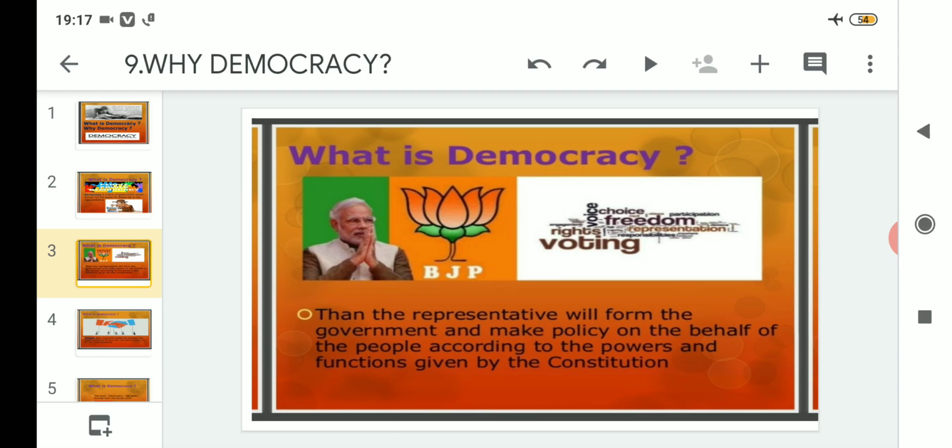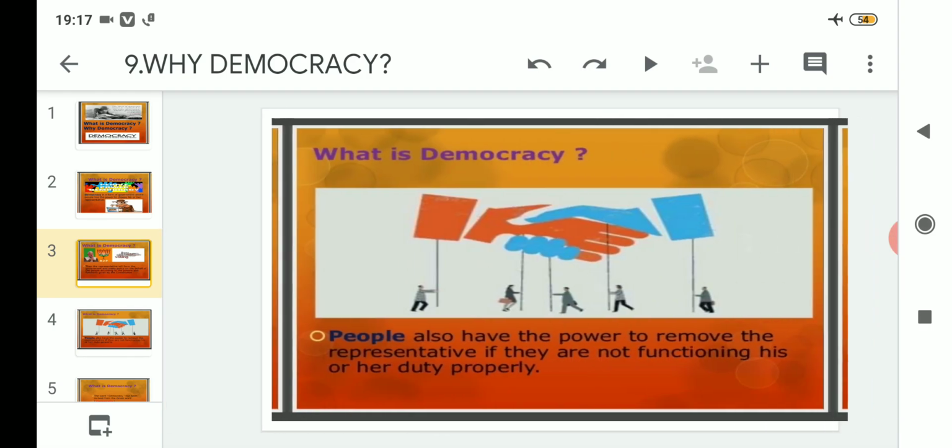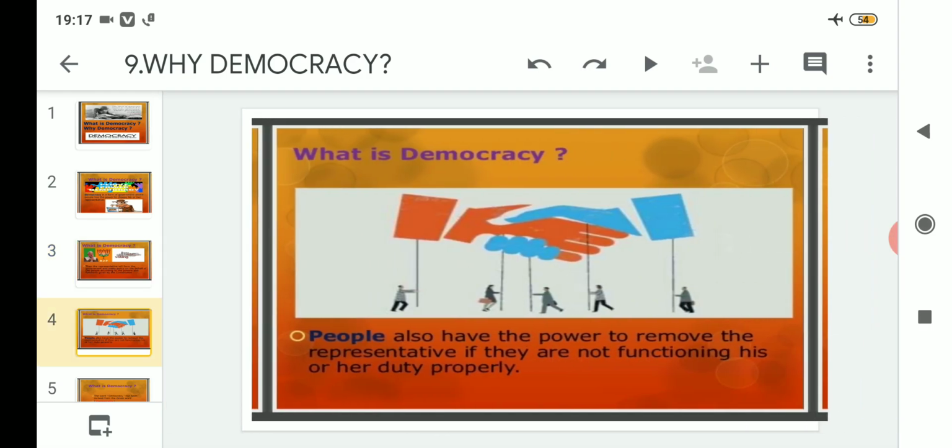They should have a look at all the powers and functions. They also have a limit, and it is clearly written in the constitution about the way in which the government should actually function and work. So they will look at the powers and functions also, how much limit they have, and after looking at that only, they will formulate and implement policy, and that will actually work for the development and progress of the people and society. Clear? After that, people also have the power to remove the representative if they are not functioning his or her duty properly.